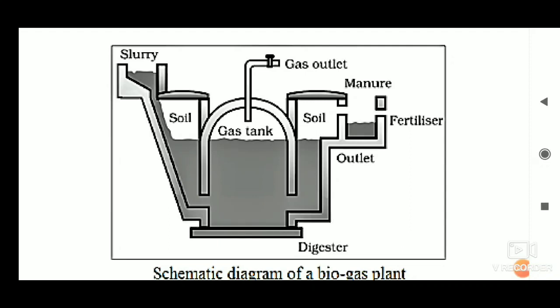It takes a few days for the decomposition process to be complete and generate gases like methane, carbon dioxide, hydrogen and hydrogen sulfide. The biogas is stored in a gas tank above the digester from which it is drawn through pipes for use.